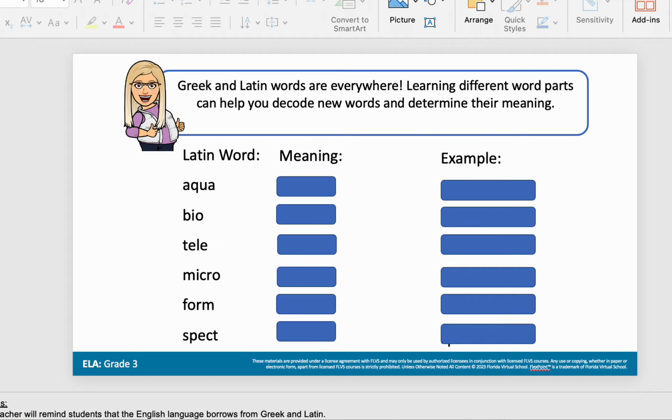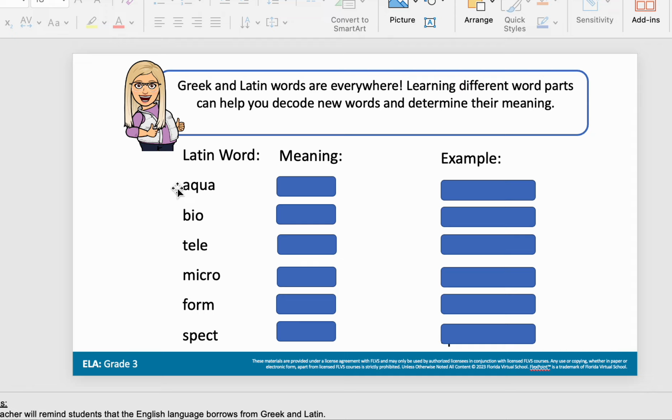All right. So let's go ahead and talk a little bit about some prefixes and suffixes, and we're going to look at some Greek and Latin word parts to help us decode some new words to determine their meaning.